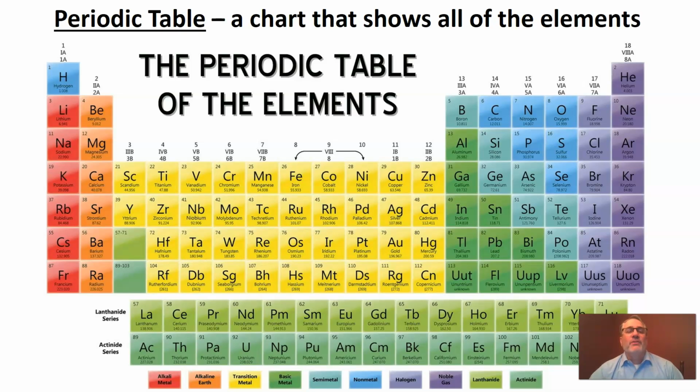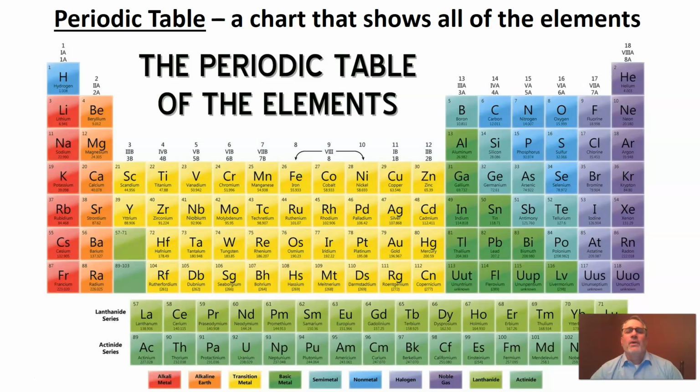So when we talk about elements, it's impossible not to talk about something called the periodic table. And on screen, this is an example of the periodic table. At first, I know this looks a little overwhelming because this is a lot of information, and that is true. We're going to take several times to look at the periodic table. And really the periodic table is just a chart that's going to show all of the elements that mankind knows about. It's all the elements that we know to exist.